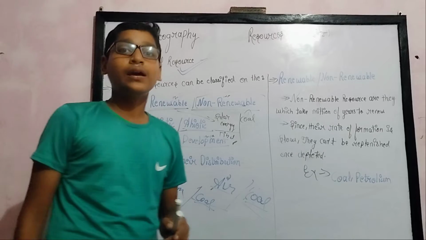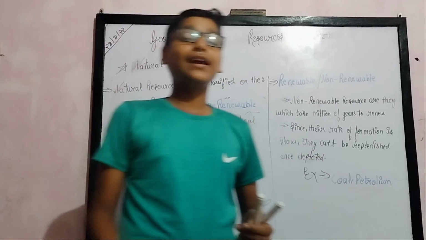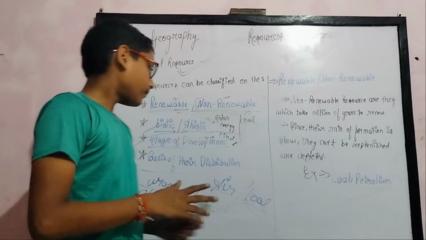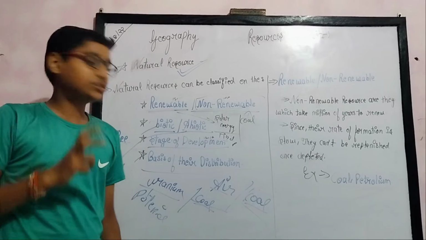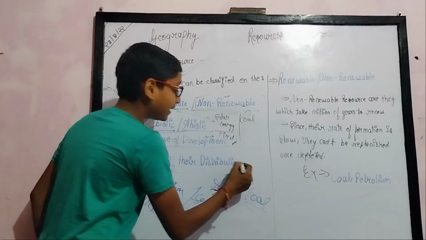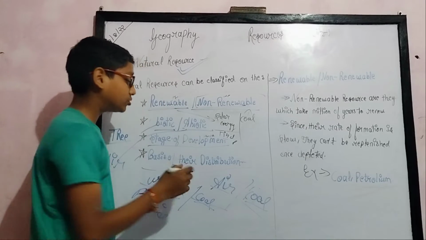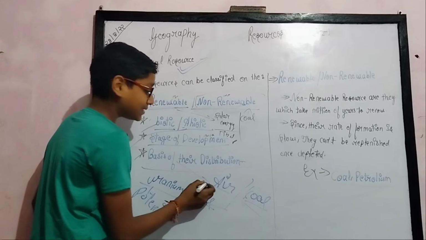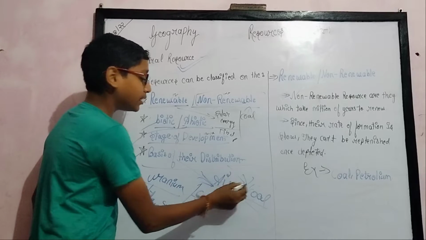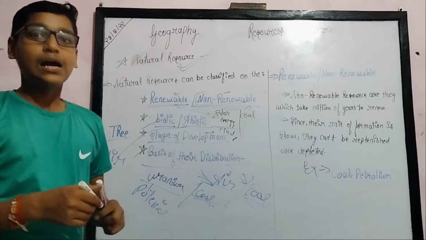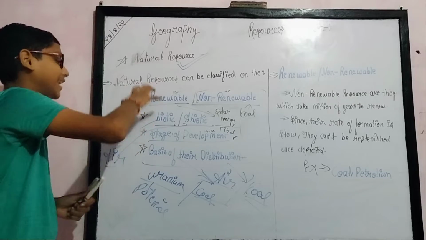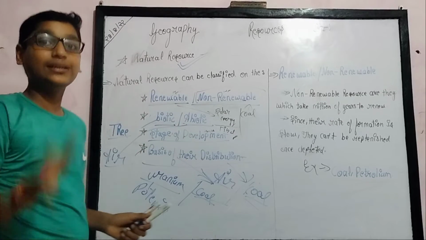Air is ubiquitous, meaning we can find it in any part of the world, but coal is localized, found only in some parts of the world. So distribution means how resources are distributed in the world. I hope you have understood these in short.